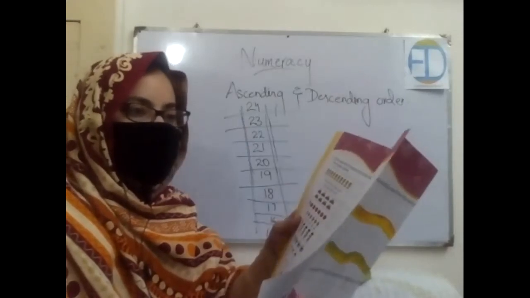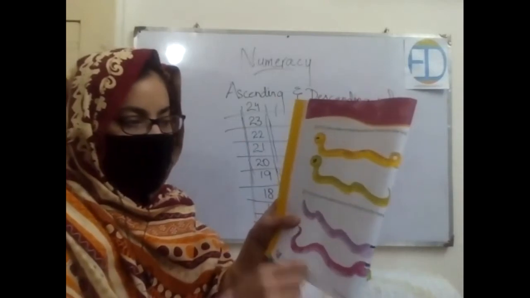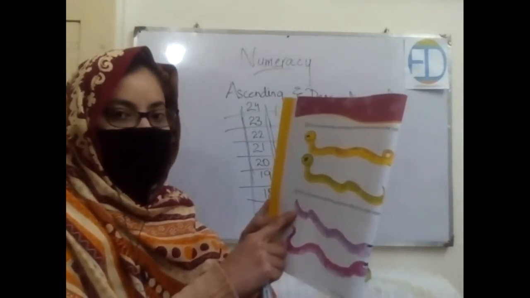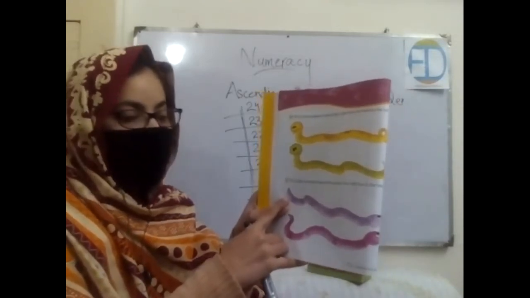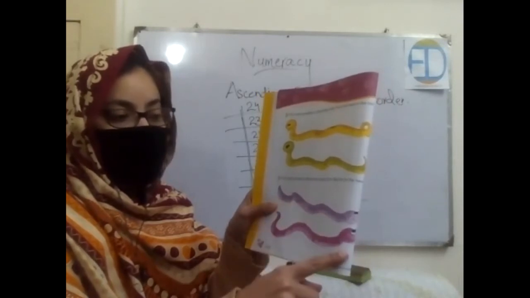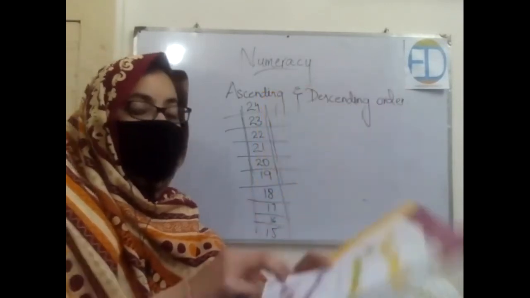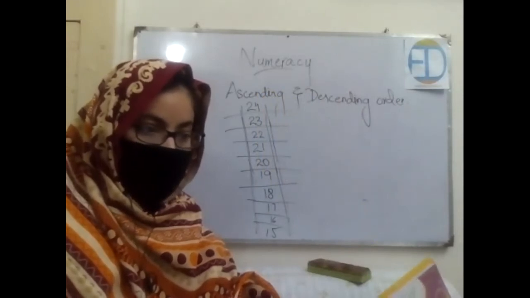So in descending order, we move from higher towards the lower one, right? So 91, then 90, then 88, 85, and all that. So you need to write these numbers, okay?